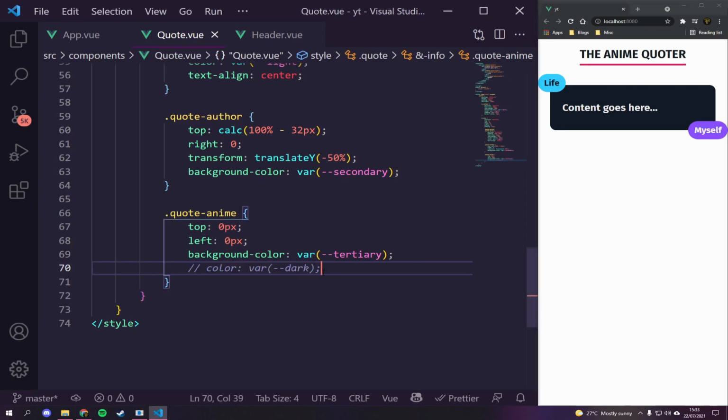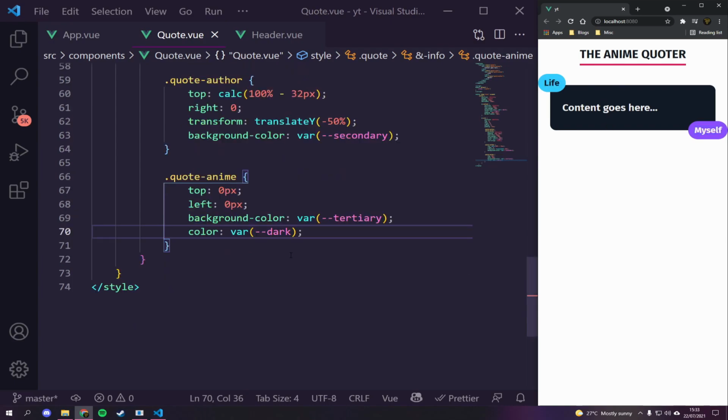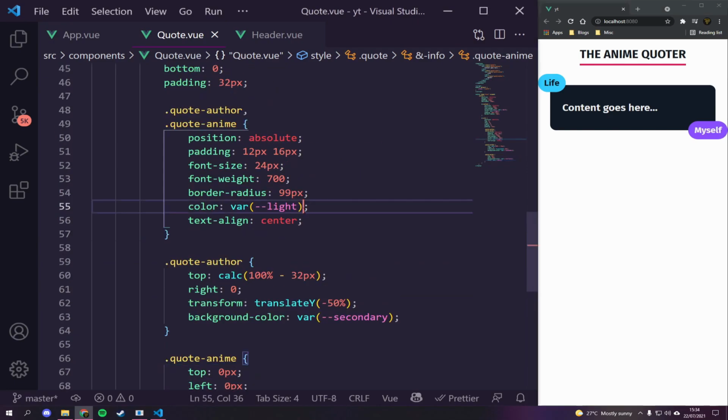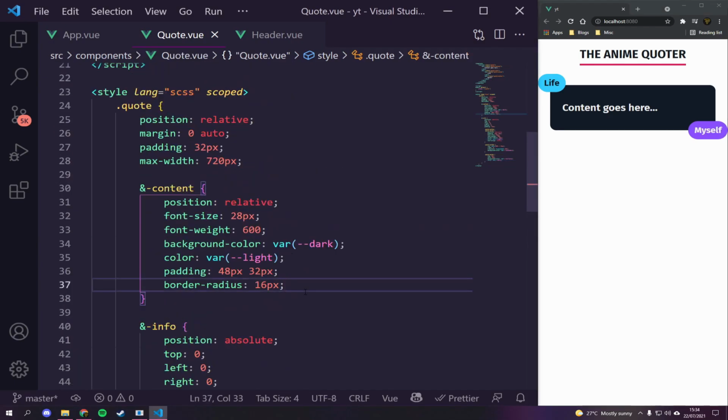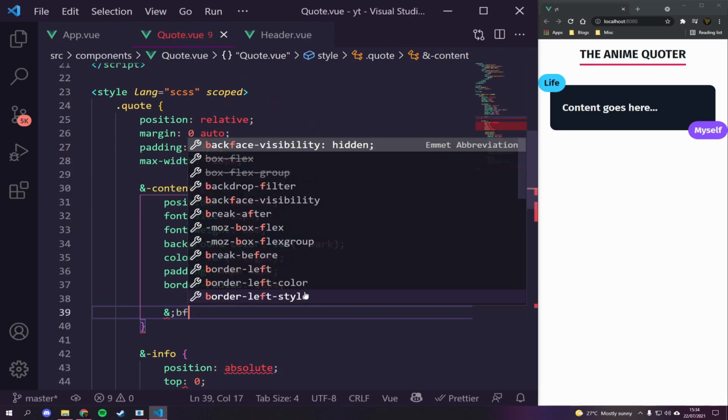What works? Does light work? No, dark definitely works better for that one. There you go. So we've got the dark anime title and then the actual anime character down there with the content. I think that's looking pretty good. I think we're missing some quotes. So inside of our content up here, we need to actually add in an